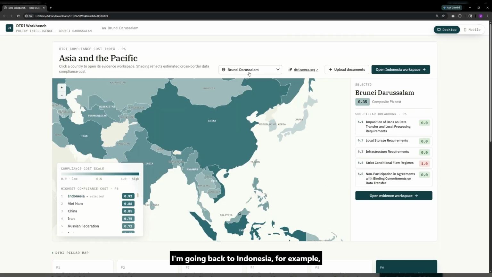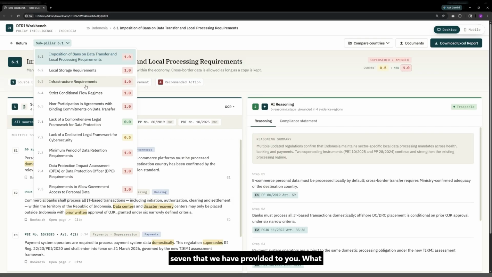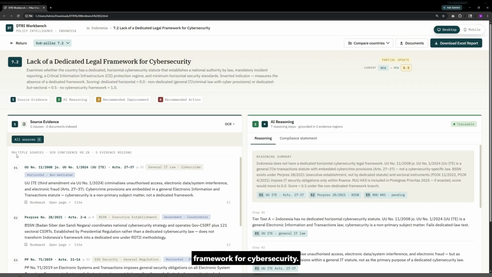Now going back to Indonesia, for example, we would like to show you the Pillar 7 that we have provided to you. What happened was in the RDTI framework in version 2.1, there's a new subpillar called Lack of Dedicated Legal Framework for Cybersecurity. However, when we checked the website, there are still many assessments that have not included this pillar. Thus, we show that our tool has been able to produce a result of assessment that has not been conducted yet.